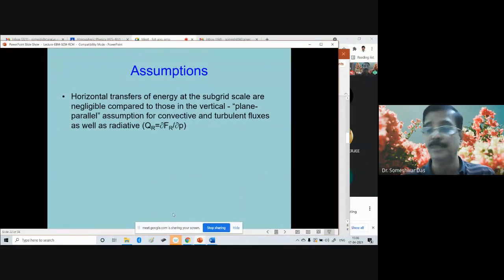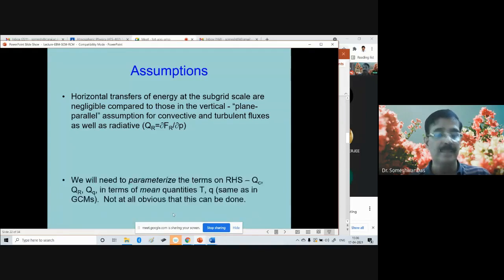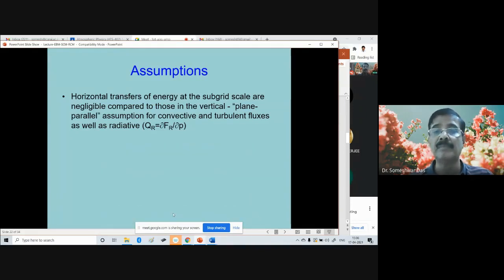The underlying assumptions here are that horizontal transfers of energy at the subgrid scale, you know what is subgrid scale, are negligible compared to those in the vertical. Okay, there is stronger vertical transport of energy compared to the horizontal transport at the subgrid scale. That is, you can say it is a plane parallel assumption for convective and turbulent fluxes, as well as for the radiative, that is QR, rate of change of radiative fluxes with height or pressure.